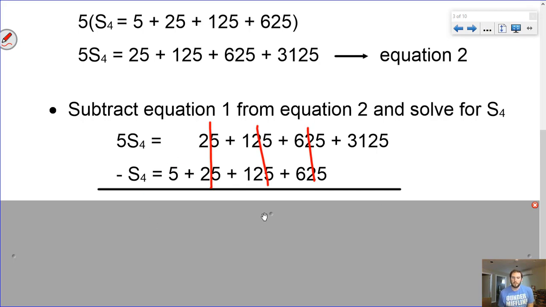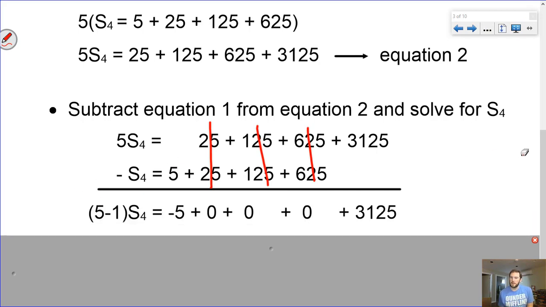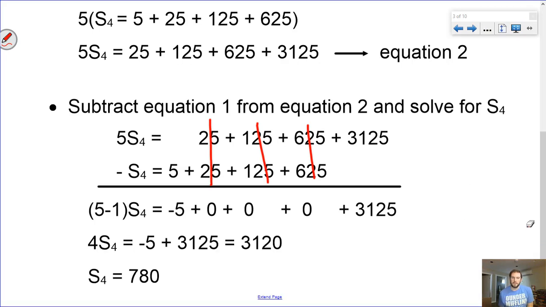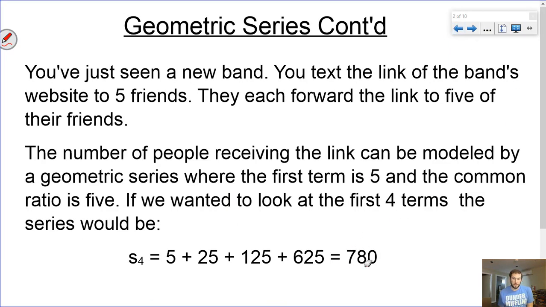So then what we're left with is 5 minus 1 times our series is equal to negative 5 plus 0 plus 0 plus 0 plus 3,125. And when we add those up and divide by 4, we get our 780, which we already know is the answer for this question.